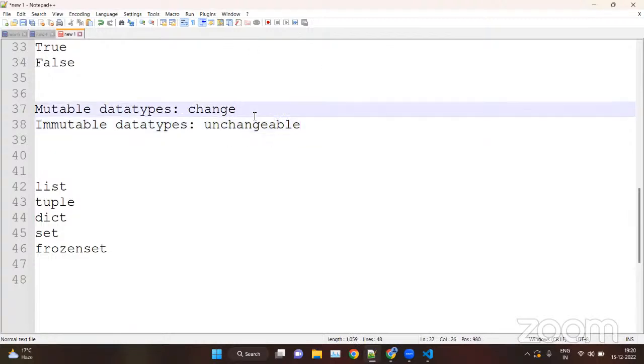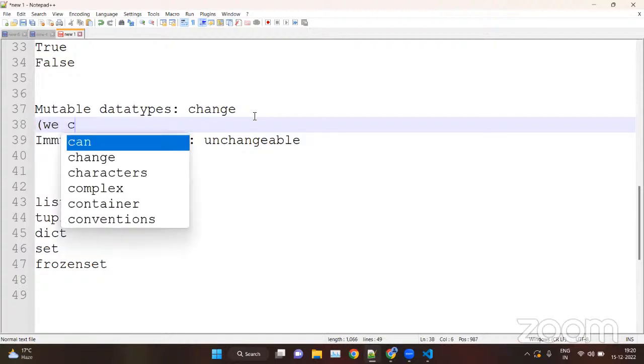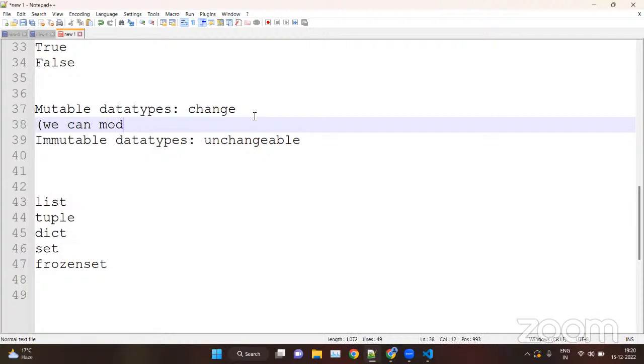Now, what is the meaning of changeable and unchangeable here? See, change means we can modify, we can alter or update the data type after creating.